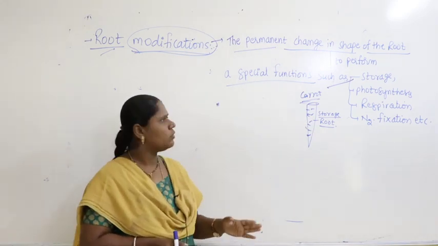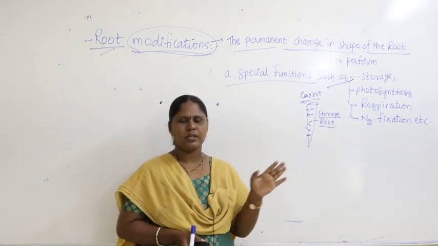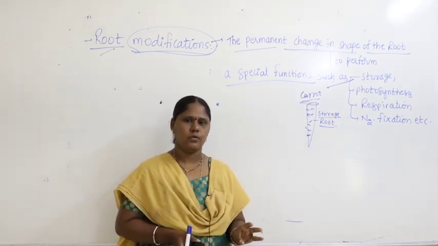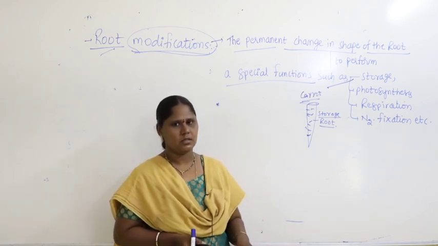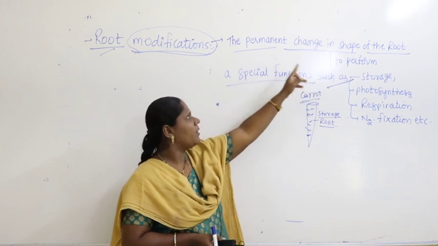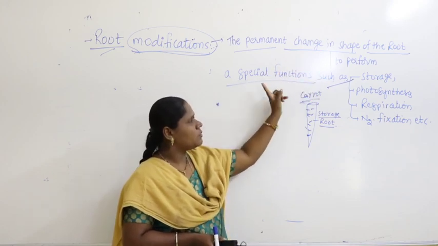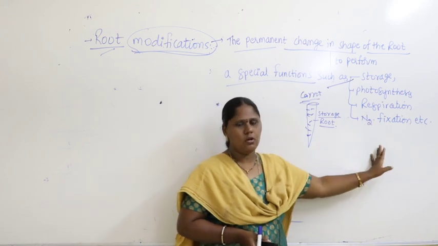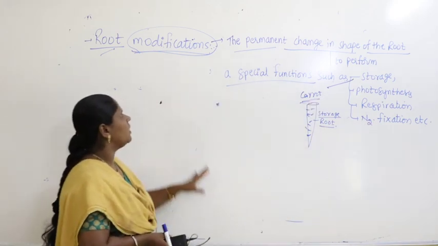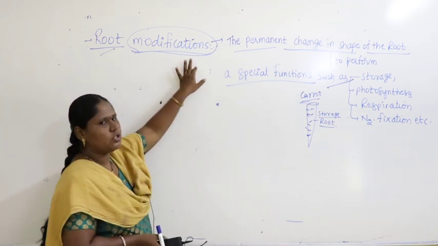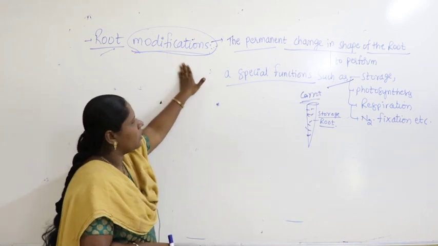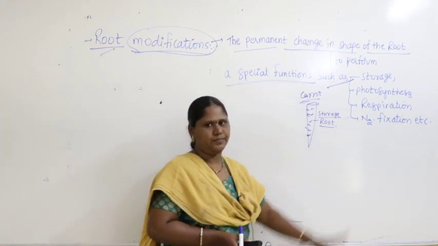Why do we call them special functions? Generally in most plants, roots may not perform all these functions. The general functions are absorption of water and minerals and mechanical support. Apart from these, in a few plants, roots are modified with a permanent change in shape, and they do special functions like these. If a root undergoes a permanent structural change, that is called root modification. Roots are getting modified to perform special functions.